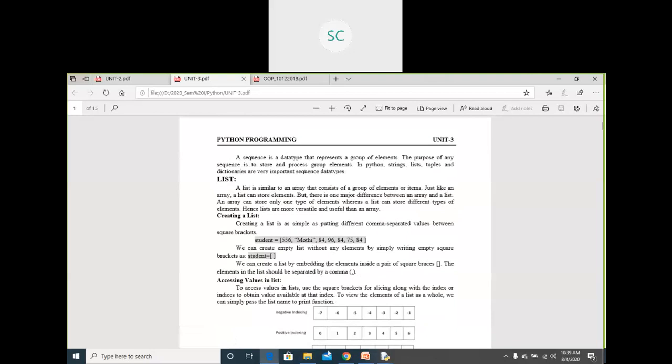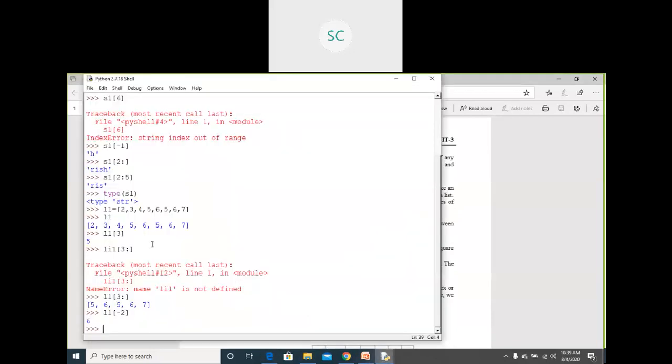Okay, this is the mutable. Mutable means you can change, you can update the values, and you can delete some elements from this list. You can add some elements into this list. Like that you can work on this list. Whereas string is immutable.